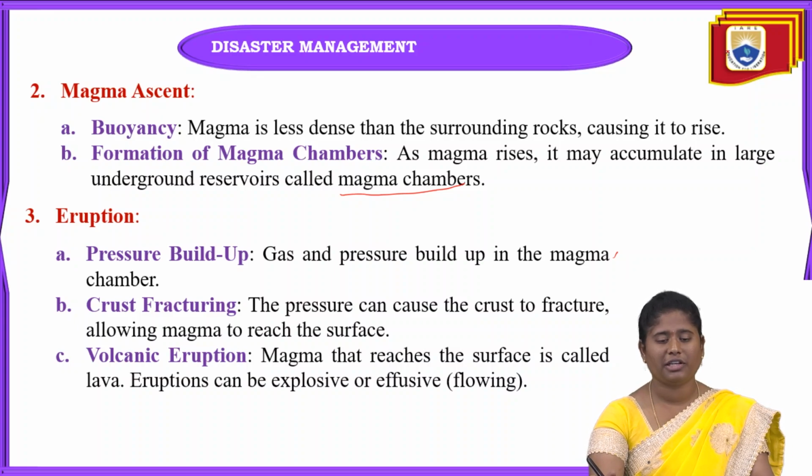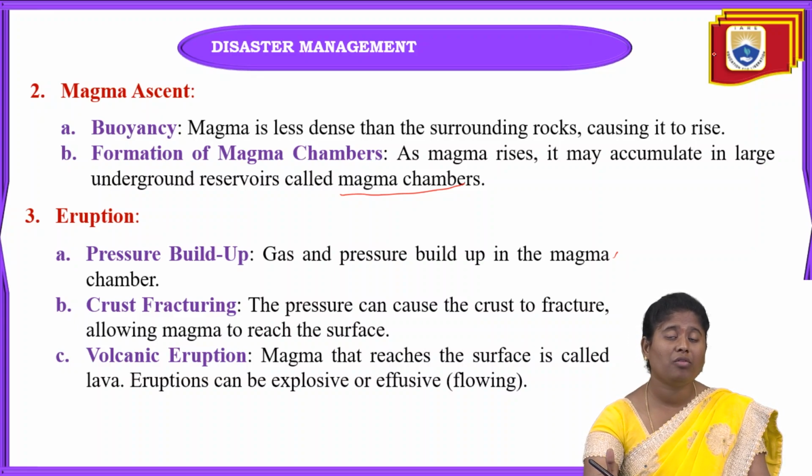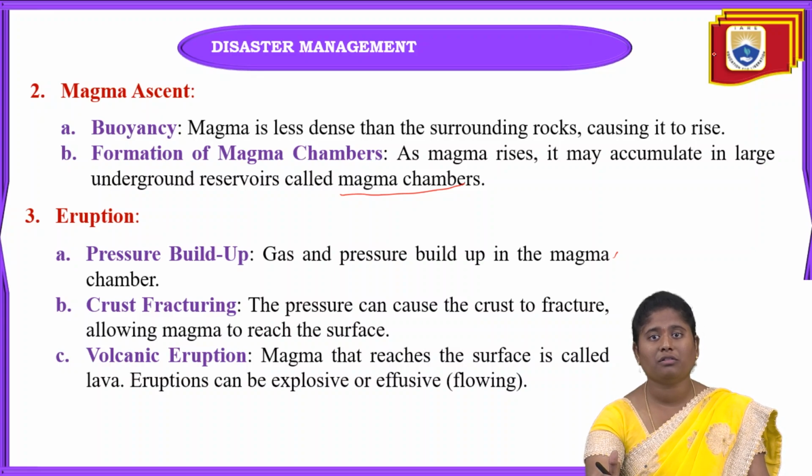And the next stage is volcanic eruption. After the magma rises into the large underground reservoirs, there will be pressure buildup in that magma region, and after that there will be fracturing at the surface. At that time only, this magma will reach the surface, and that is called lava.